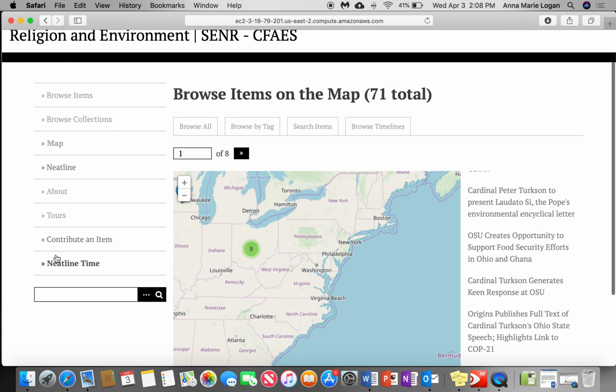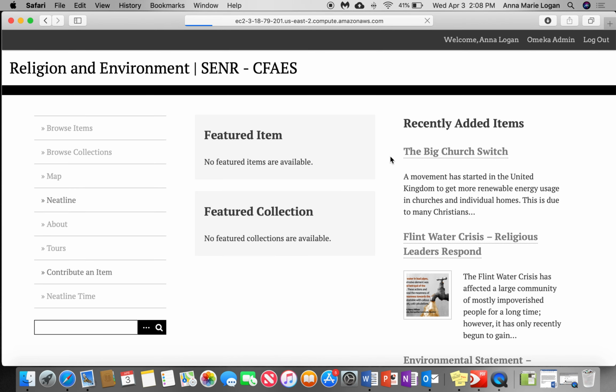If you go to these 4 tabs, nothing is really done yet, given this is still a beta version of the website, but we're hoping to do a timeline sort of event to show events that are happening, in chronological order, of how denominations are progressing in their environmental work. Otherwise, this has been a quick tutorial of the Religion and Environment database here at the School of Environment and Natural Resources. Thank you.